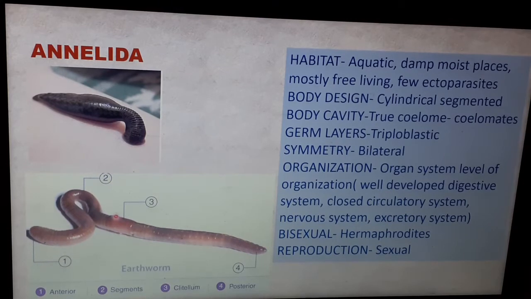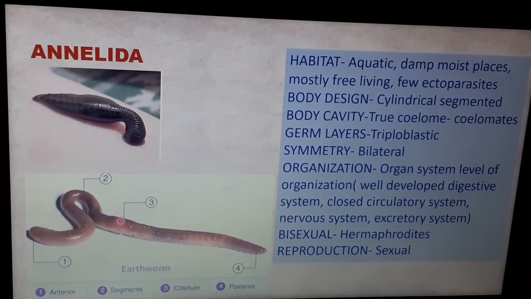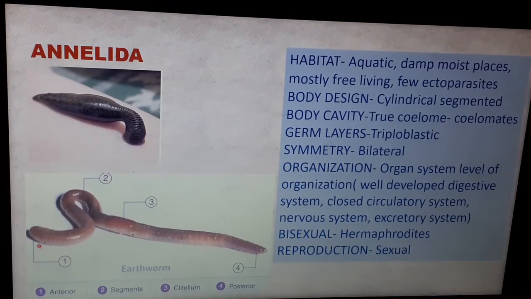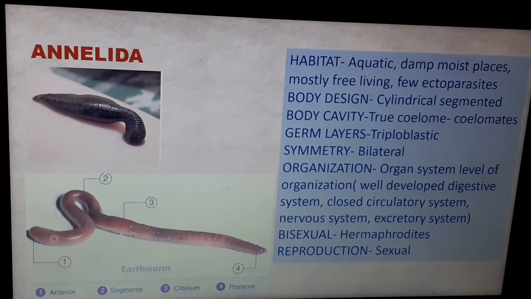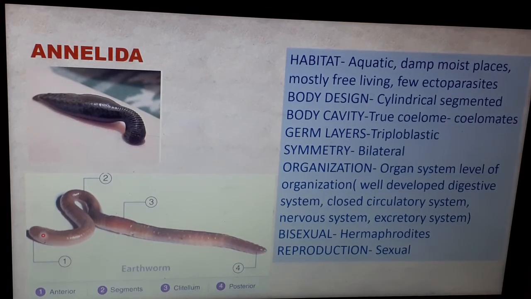If you have seen a live earthworm, you will see that there is a very dark spot on its body. Now this is called what? A clitellum, and it will be towards the anterior part. So that's how we can distinguish the anterior and the posterior portion of an earthworm. Now this clitellum has an important role to play during reproduction.